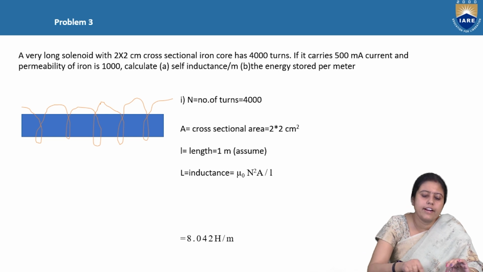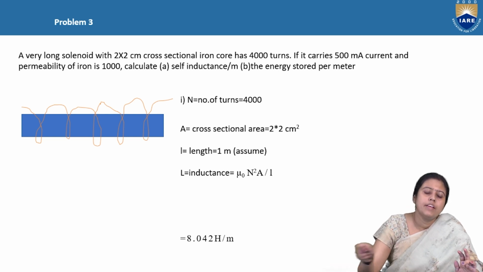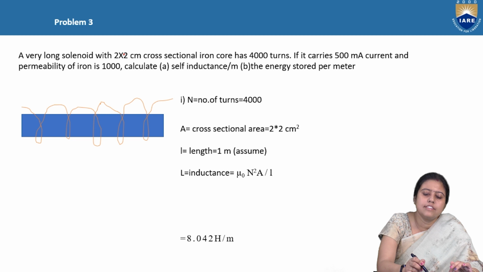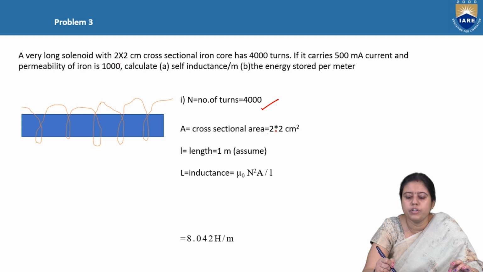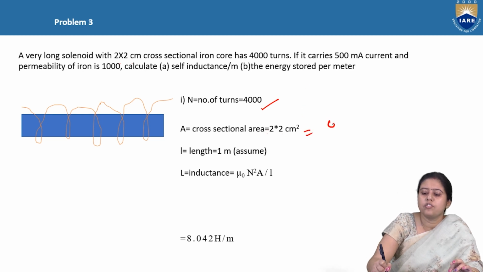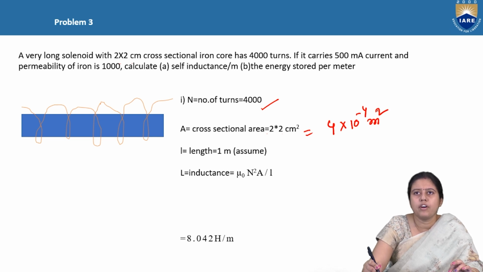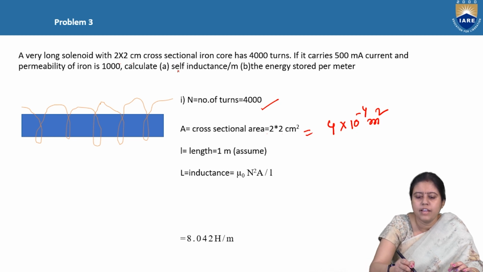So this is rectangular in nature, the cross-section is 2 into 2, and this is the solenoid. So the number of turns is 4,000. 2 into 2 means 4 centimeter square, means 4 into 10 to the power minus 4 meter square. Length is given as 1 meter, because we have to calculate the self-inductance per meter.